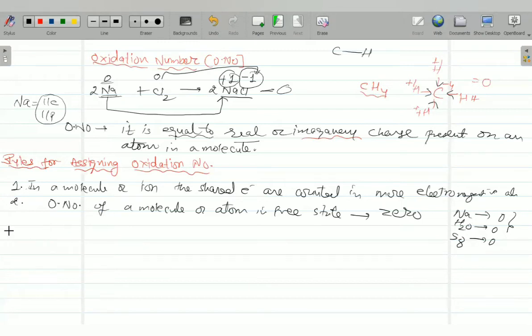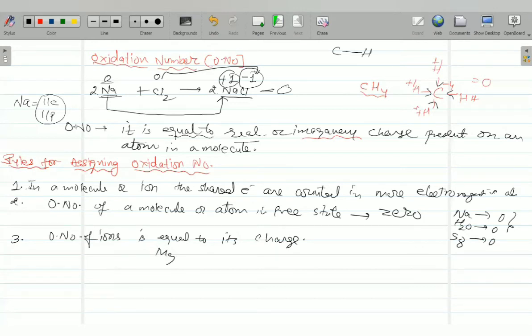Number 3 means oxidation number of ions. Oxidation number of ions is equal to its charge. Whatever the charge it carries.